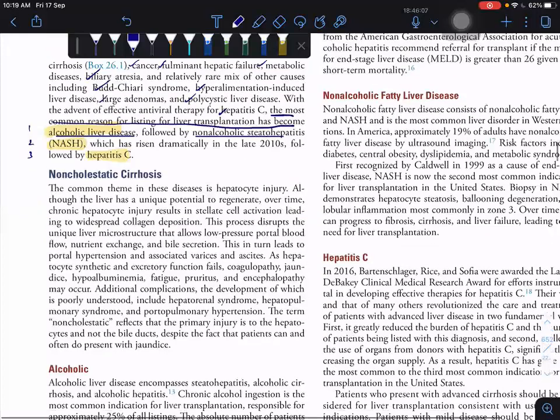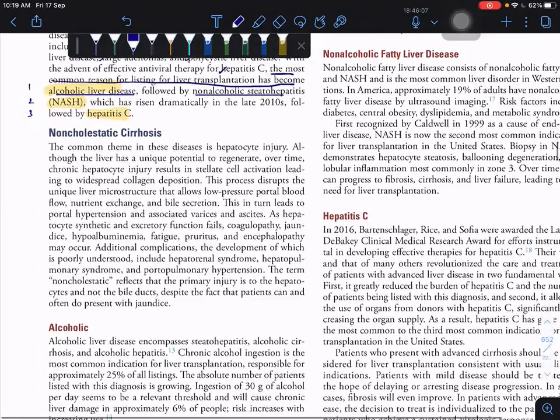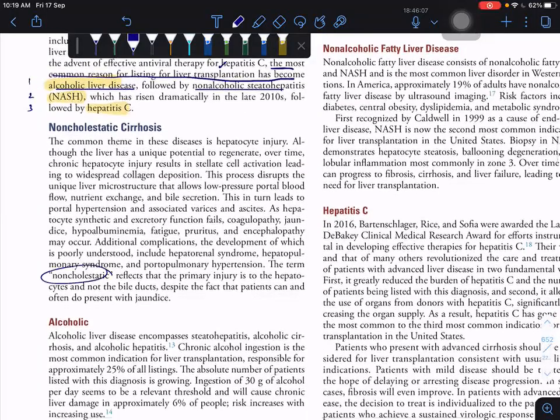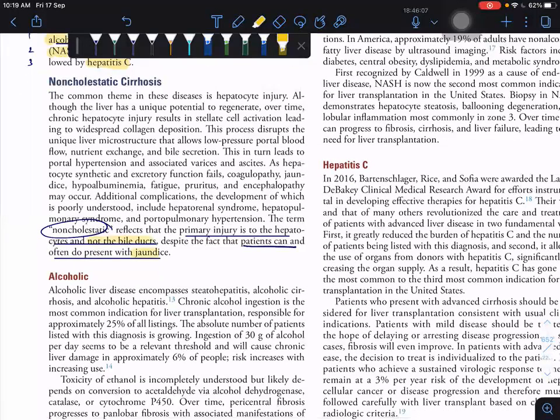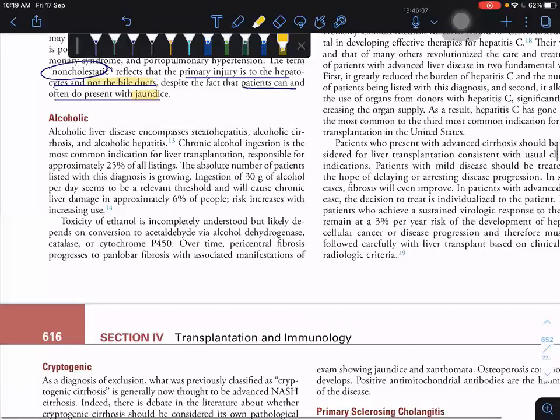So first we'll come to the non-cholestatic cirrhosis. What is meant by non-cholestatic? It reflects the primary injury to the hepatocytes and not the bile duct. In spite of that, the patient can often present with jaundice. So even though the bile duct is not involved, the patient can present with jaundice. Next comes your alcoholic liver disease.